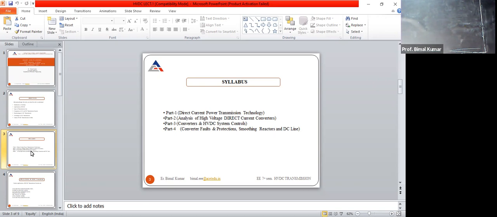In the same part 4, we will also consider modeling of the AC and DC system, modeling and designing. In addition to this, converter fault and protection, smoothing reactor, and DC line, we will also study modeling of the AC/DC system.